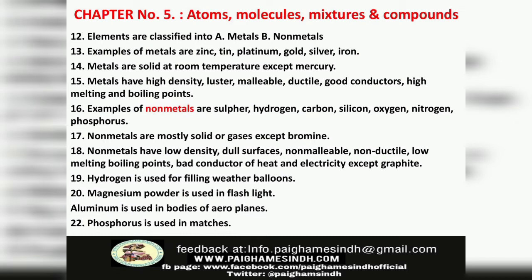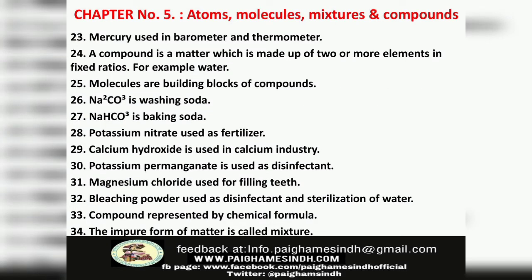Number 19. Hydrogen is used for filling weather balloons. Number 20. Magnesium powder is used in flashlight. Aluminium is used in bodies of aeroplanes. Phosphorus is used in matchboxes. Number 23. Mercury is used in barometer and thermometer.